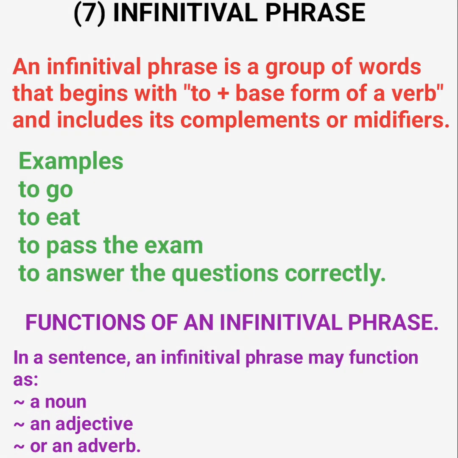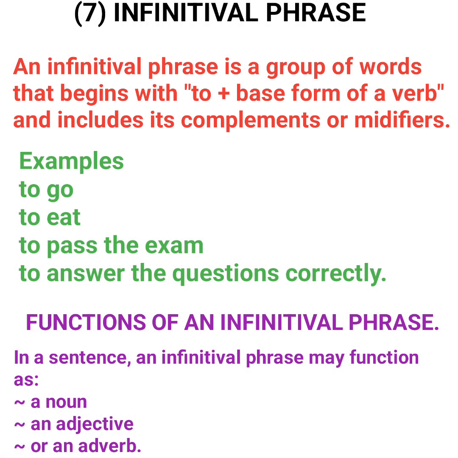Number 7, infinitival phrase. Another type of phrase is infinitival phrase. An infinitival phrase is a group of words that begin with to plus base form of verb and include its complements or modifiers. What do we mean? Whenever you see to plus a verb, that is infinitive. To plus a verb: to go, to eat, to dance, to pass, and so on and so forth. Those are infinitives. If it is to plus a noun, that is something else.